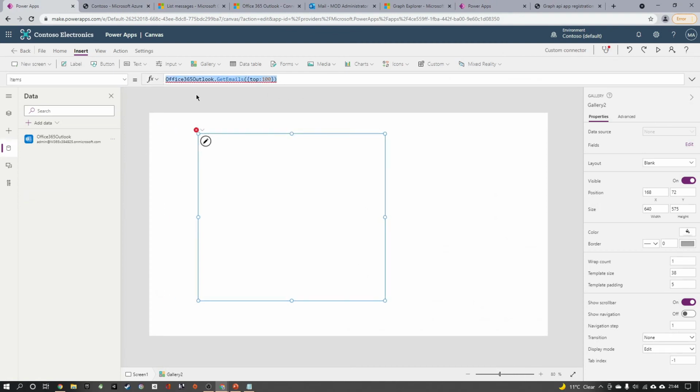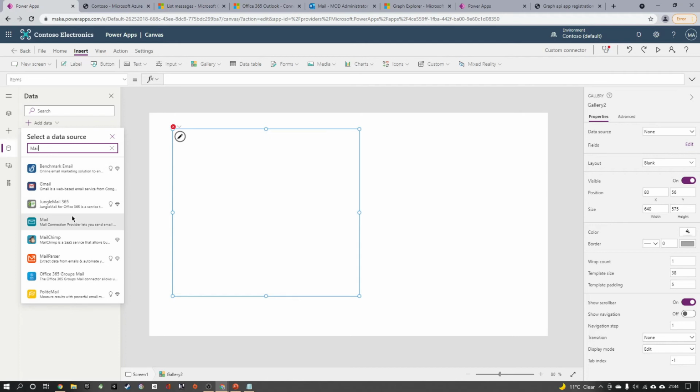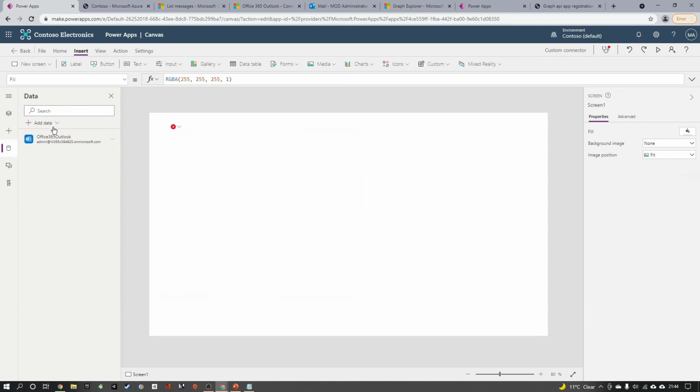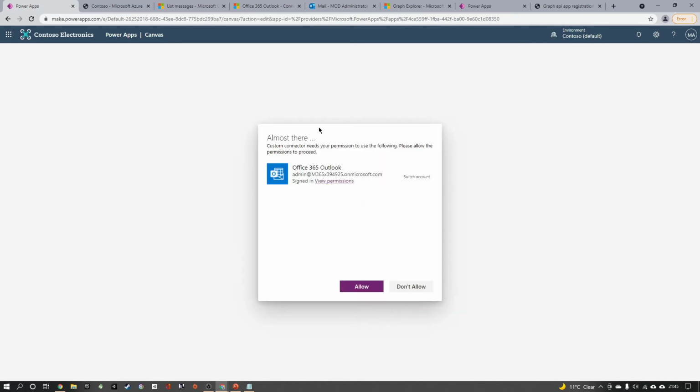So I go back to my Canvas app. I can remove this reference here. I go and add our Graph API custom connector. So we have created the custom connector after we open the Canvas app. So this may need a refresh on the browser to reflect back the changes that we have done outside. So I'm refreshing the Canvas app edit mode. So now once it is refreshed,